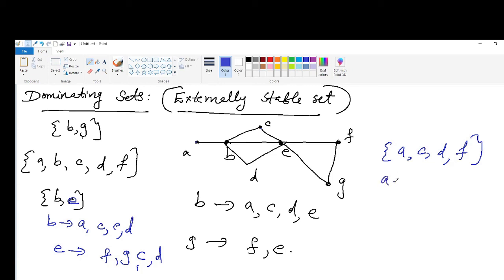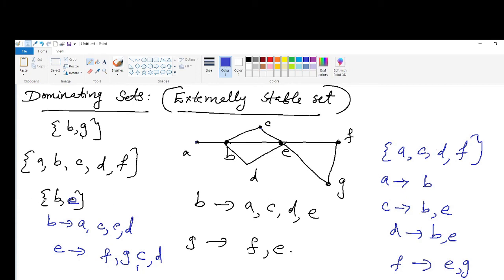Here you can see that A is adjacent to B, C is adjacent to B and E, D is adjacent to B and E, and F is adjacent to E and G. So you cannot delete any of these vertices from this set, and if you delete any of the vertices, that will destroy its dominance property.